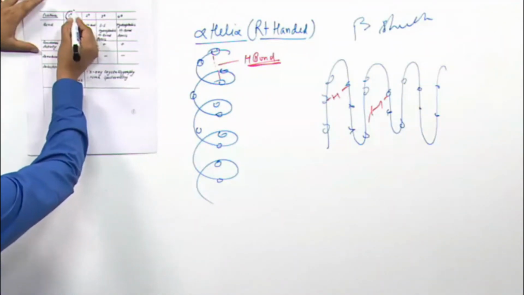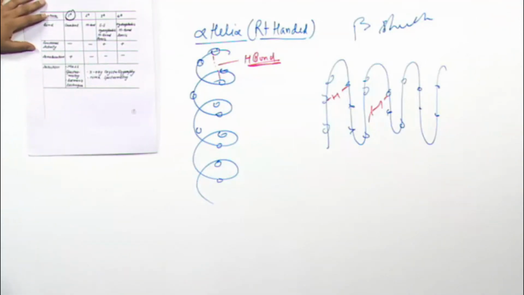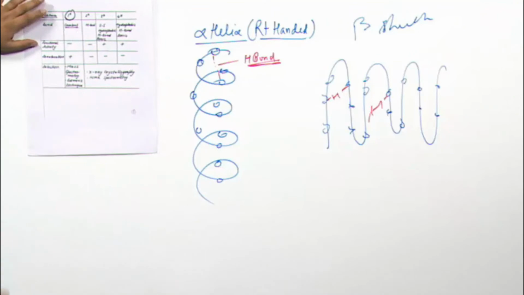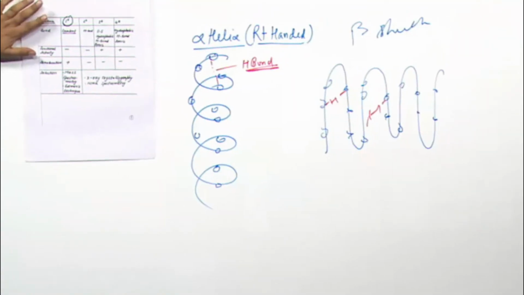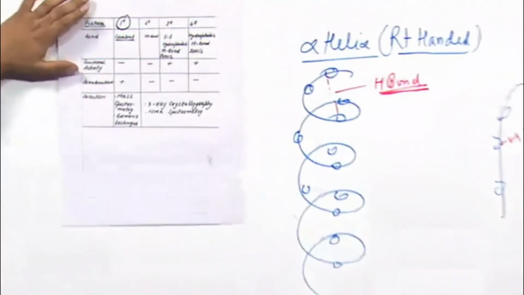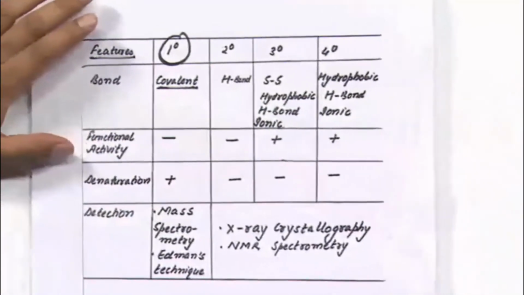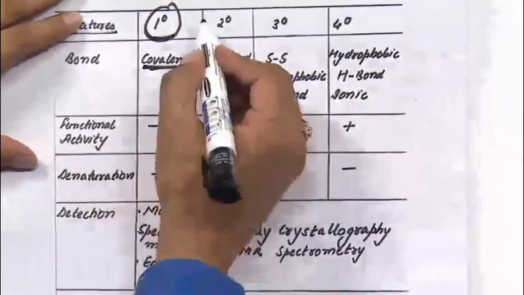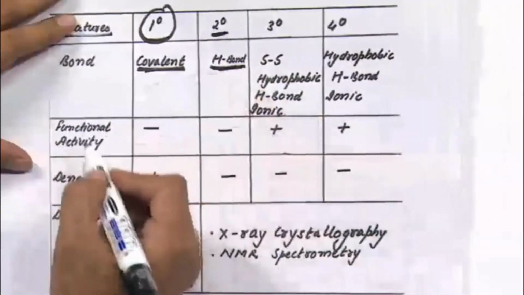Primary structure, the main bond is covalent bond. Focus on this. Primary structure, main bond is covalent bond. Secondary structure, main bond is hydrogen bond.